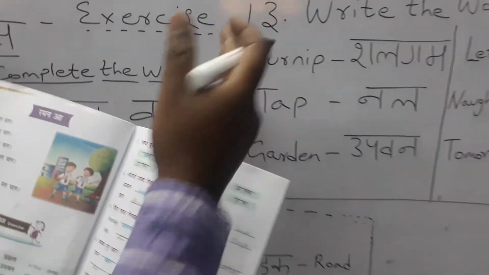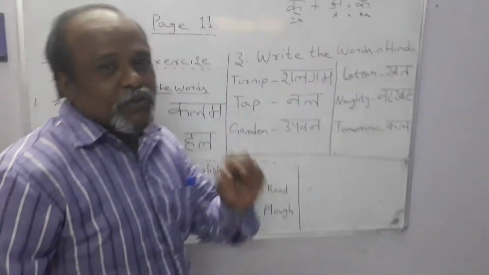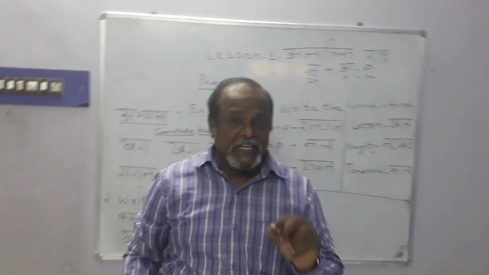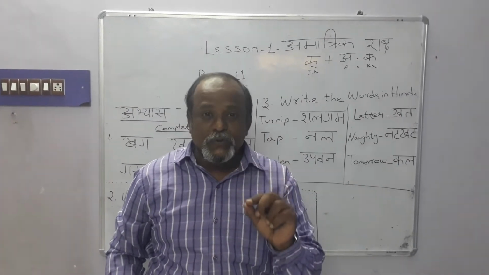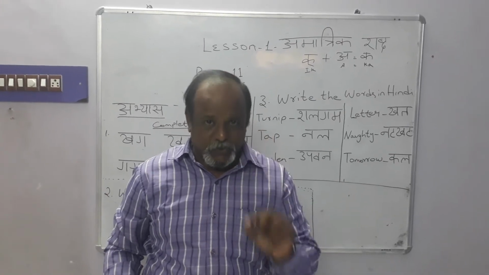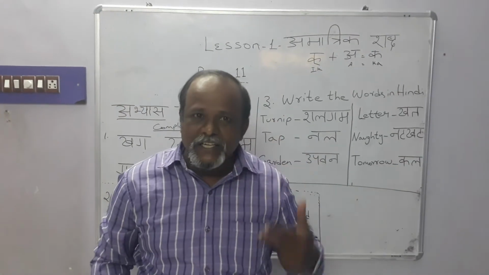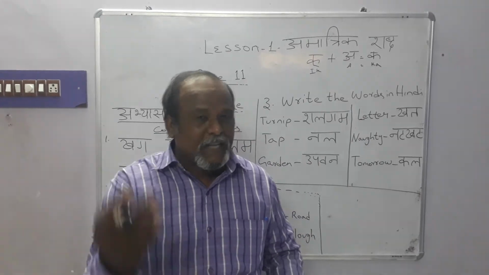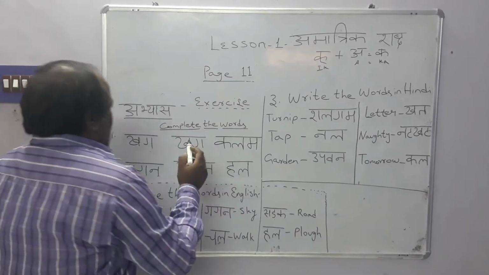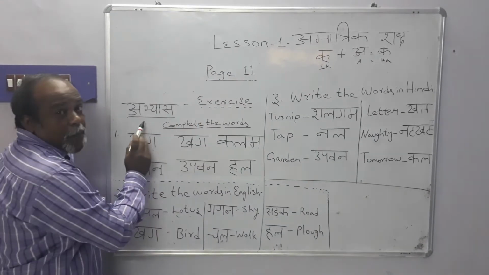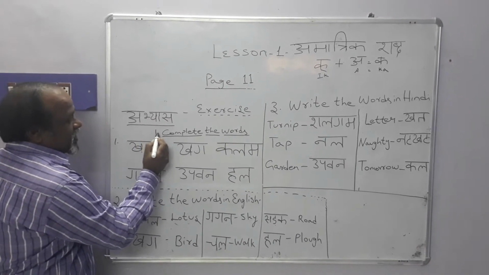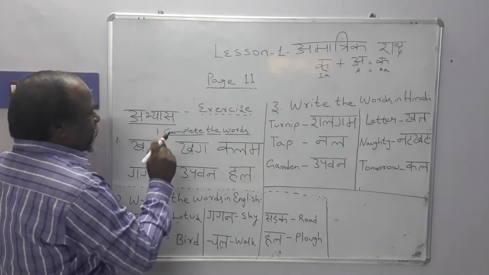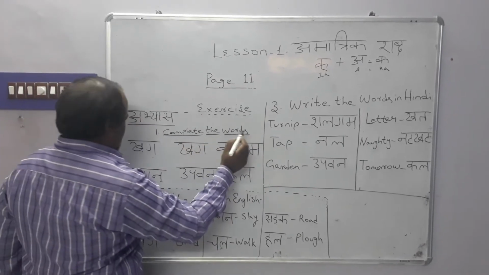It's very easy. I am going to explain to you. So today's self work is page number 11, book exercise. You have to write 1, 2 and 3 and take a photo and send it on WhatsApp. Before that, let me explain to you. Exercise means abhyas. In that exercise, the first one is in Hindi, Shabd Pura Karo, that is, complete the words.